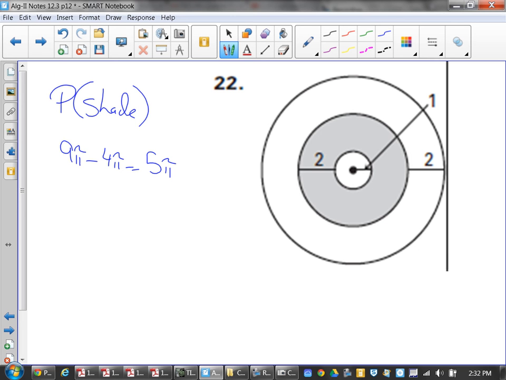What did you do wrong? Because the shaded region has a total radius of 1 plus 2 is 3. So that'd be 9 pi, and I subtract out a singular 1 pi. I'm sorry. And the radius goes down to 25 pi. And then the radius of the larger one would be 2 plus 1 plus 2. And then I divide that by 25 pi.